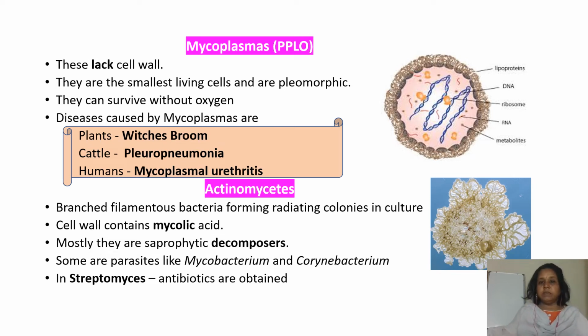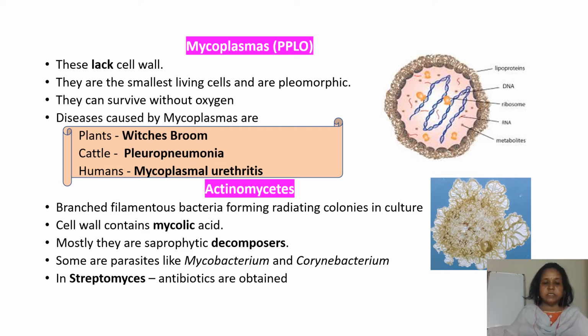You can see the mycoplasma diagram in the picture. There is no cell wall. So here these bacteria do not have any cell wall. They are very small and surrounded by a lipoproteinaceous membrane, and inside, the genetic material DNA is present, and some RNA and ribosomes are also present.